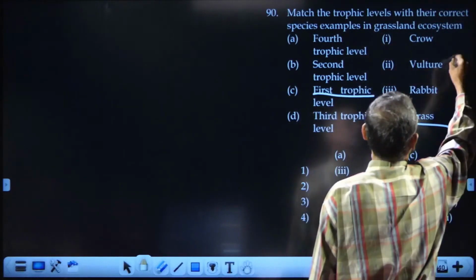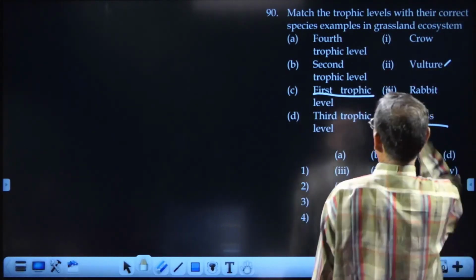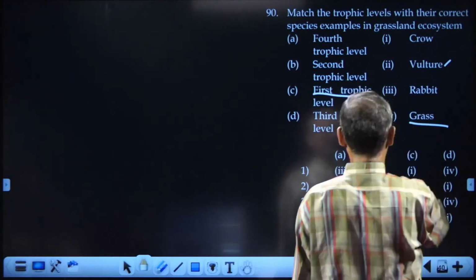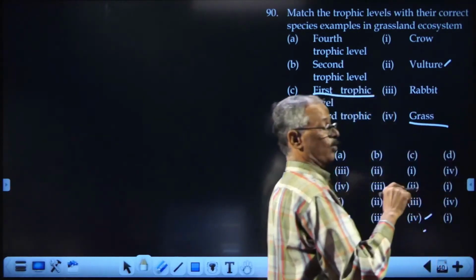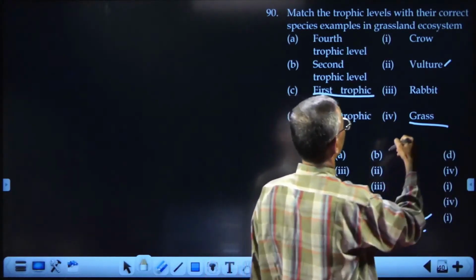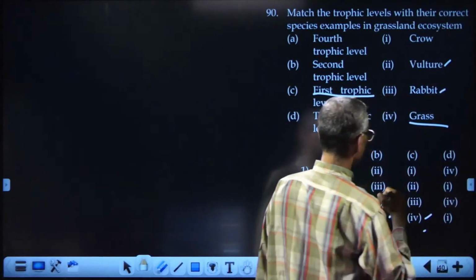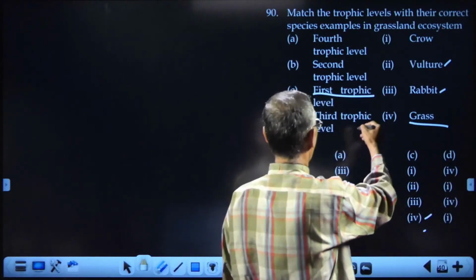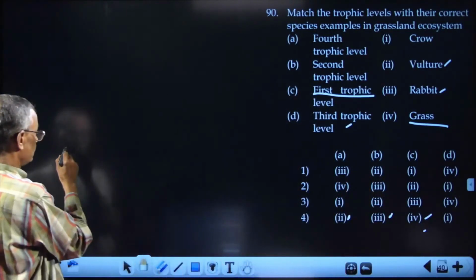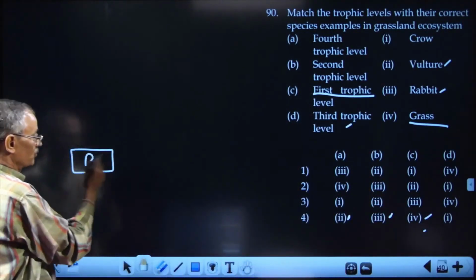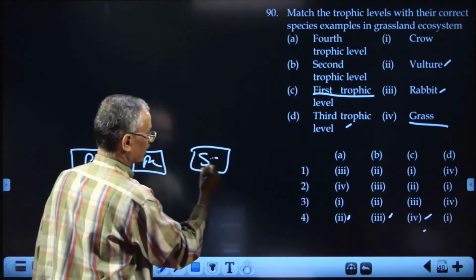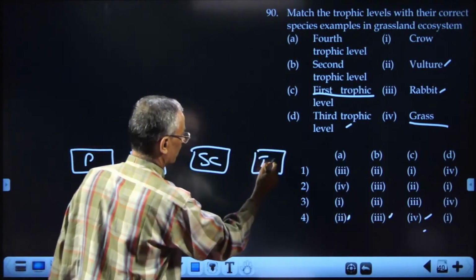So who is here? Vulture. So 4th trophic level, A, it is vulture. 2nd trophic level, who occupies the 2nd trophic level? The primary consumer, herbivore. The herbivore is the rabbit. And remember the 3rd trophic level: producers, primary consumer, secondary consumer, tertiary consumer.